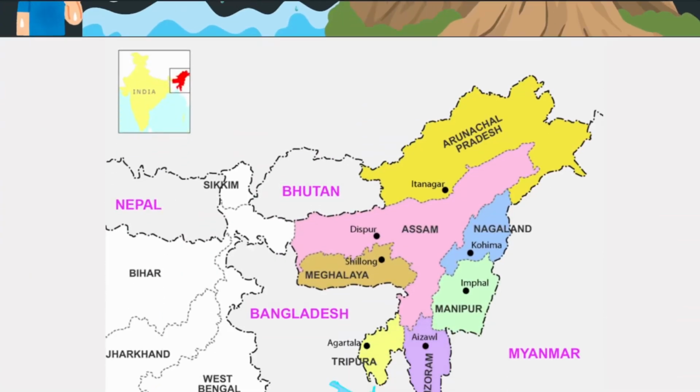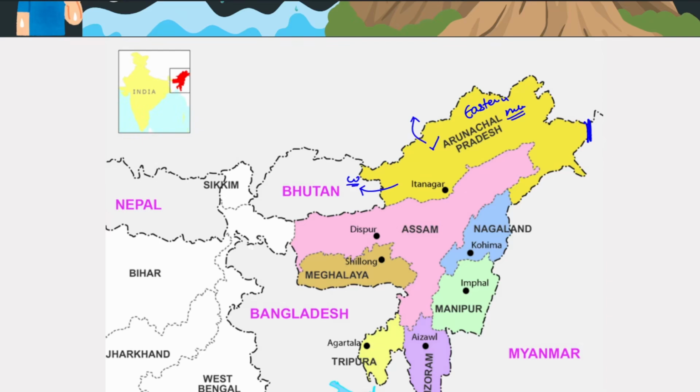Okay. Next, let us see Arunachal Pradesh because this is the state and the region we are talking about. So we must be very clear where Arunachal Pradesh is. So this is Arunachal Pradesh. It is located on the easternmost part of India. You can see this is the easternmost state of India. Now what other states are we seeing here? First of all, we are seeing Bhutan to the west.